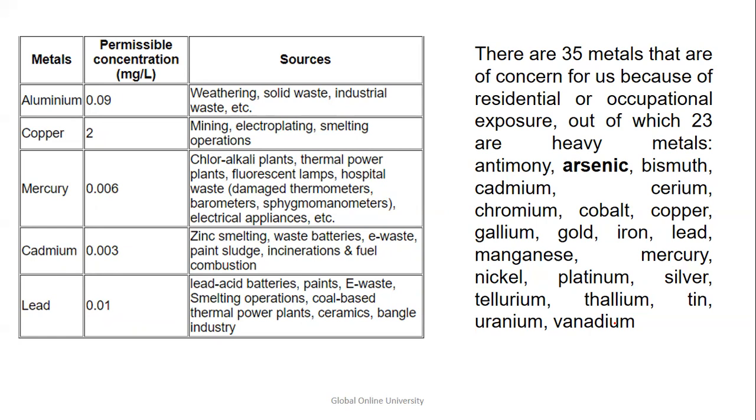So there are 35 metals that are a concern for us because of residential or occupational exposure, out of which 23 are heavy metals, and they are antimony, arsenic, bismuth, cadmium, cerium, chromium, cobalt, copper, gallium, iron, lead, gold, manganese, mercury, nickel, platinum, silver, tellurium, thallium, tin, uranium, and vanadium. Now you may not get all this, but at least remember the numbers: the heavy metals number 23 out of 35.